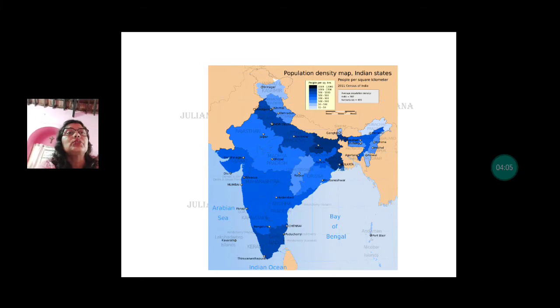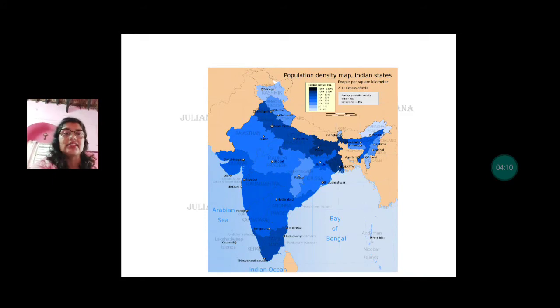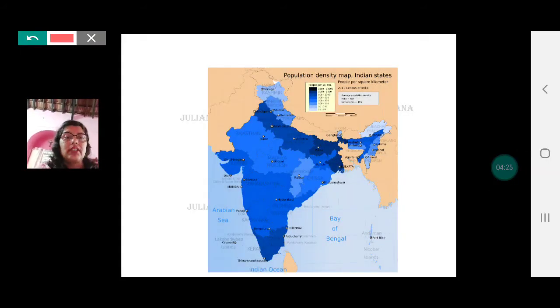Now looking at these two maps, we need to find out some of the answers that are asked here. The questions are given. First question is states with highest population density. The moment you say density, we'll look at 6.1b, and when you say distribution, we'll look at 6.1a. Now talking about the regions with very high density of population, you need to look at the index first. The index says more than 500 is the highest population given here, and that is shown with dark shade. In your books it's orange. I have taken another map from the internet.